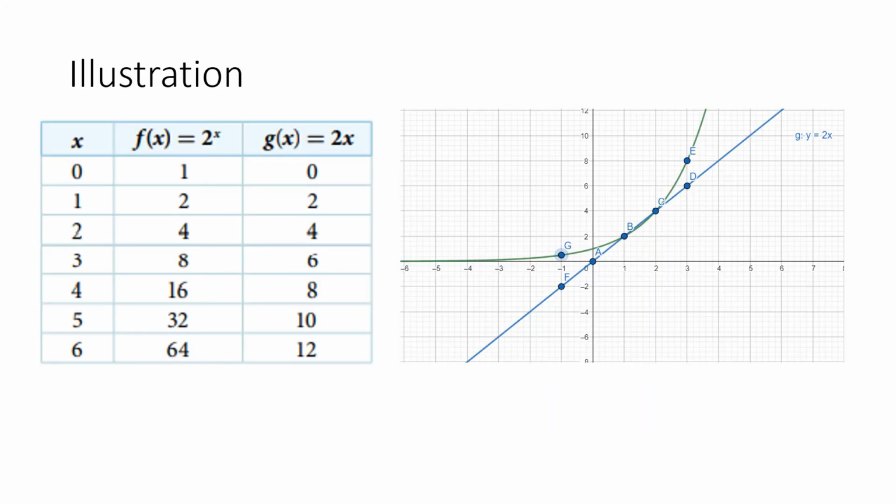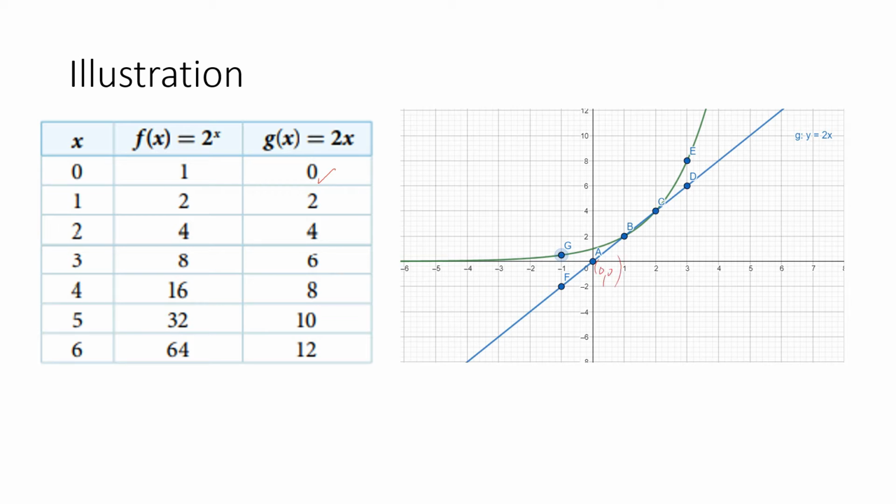Okay, so let's try to compare the graph of the two functions, the exponential function and the linear function. So as you can see, if x is 0, the linear function 2 times x is 0, right? So here, 0, 0.